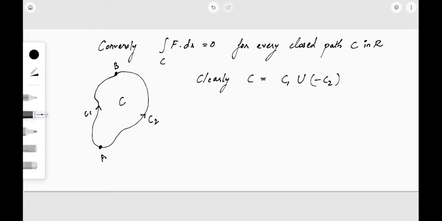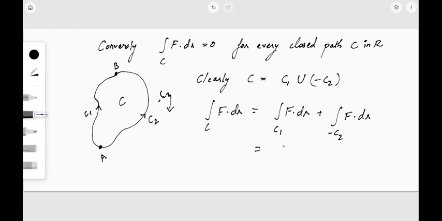So if I'm starting from A, I have to reach back to A. So using C1 I reach from A to B, and with the help of minus C2 — if C2 is in this direction, minus C2 is in this direction — I can reach back to A. So C is C1 union minus C2. So integral over C f dot dr is equal to integral over C1 f dot dr plus integral over minus C2 f dot dr.